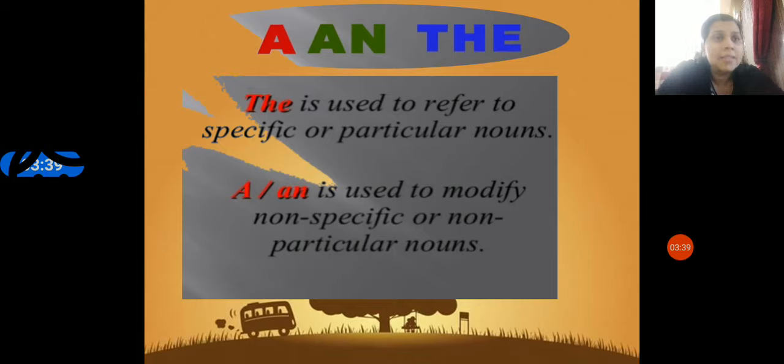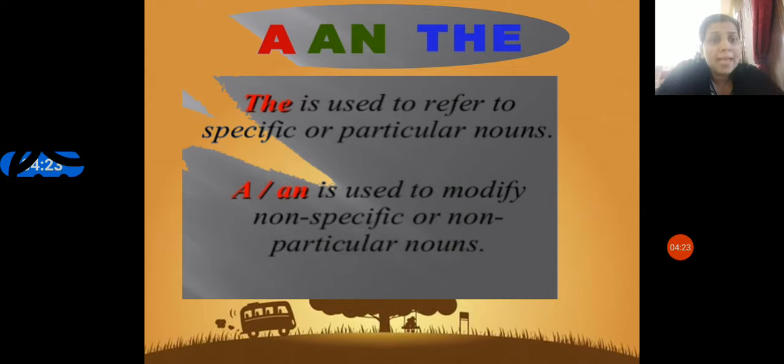A, an and the, these are the articles in English, and if you learn correctly how to insert them, what word to place and the rules, what is the benefit? Definitely you are going to get 2 marks. And one more added advantage for you first PUC English students is that these articles and prepositions come only from your textbook itself. And as I told earlier, it is a combined question, that is fill in the blanks with the right articles and prepositions. 2 marks for articles and 2 marks for prepositions.